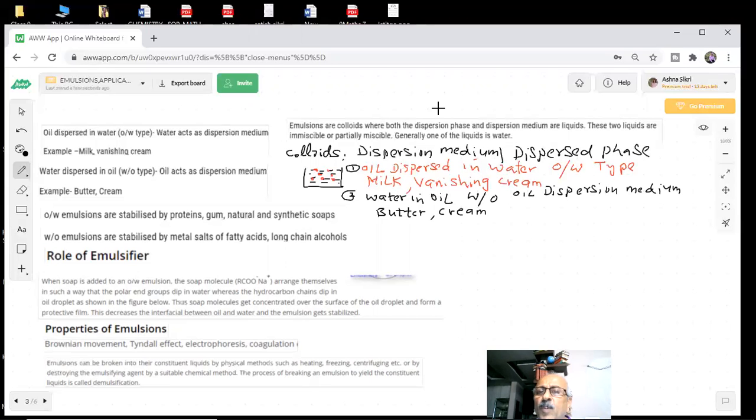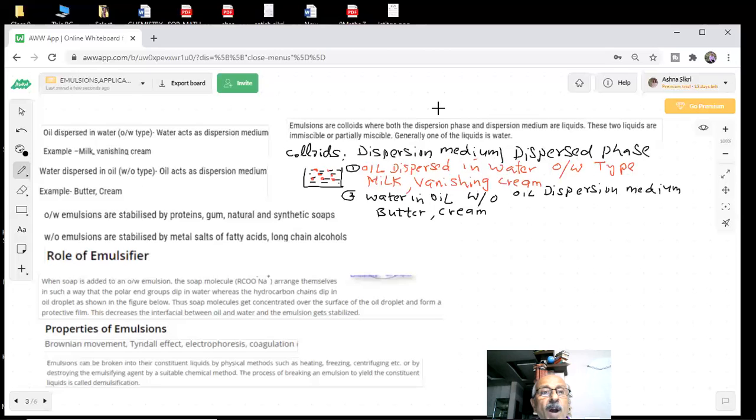Butter, you know, is mainly oil, and inside it water is dispersed. Water is the dispersed phase. If they ask what type of emulsion butter is, you will say water in oil, and then you have to mention that oil is the dispersion medium and water is the dispersed phase. Many times questions are asked to give the dispersed phase and dispersion medium. A 1 mark question is given.